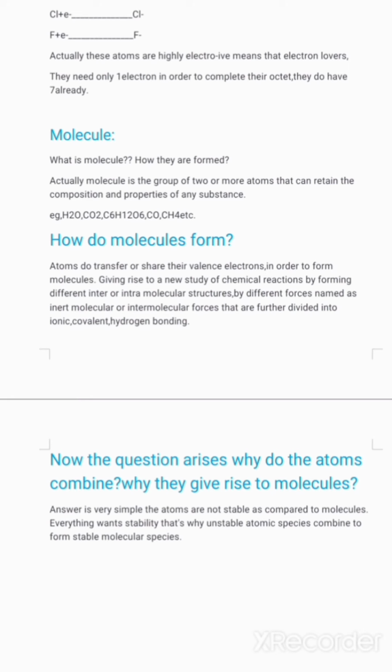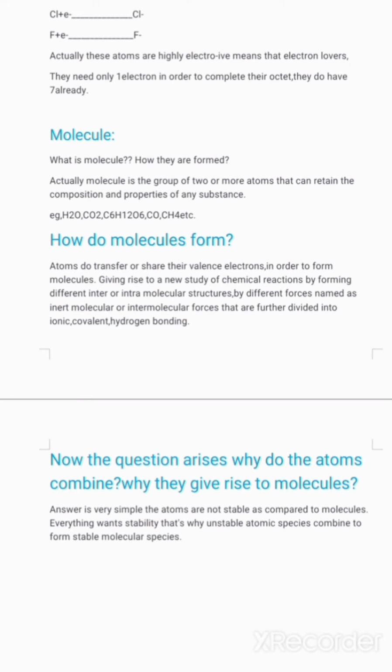For example, H2O is a water molecule, CO2 is a carbon dioxide molecule, C6H12O6 is glucose, CO represents carbon monoxide, and CH4 is methane. All these are molecules, a group of two or more atoms that can retain the composition and properties of that substance.